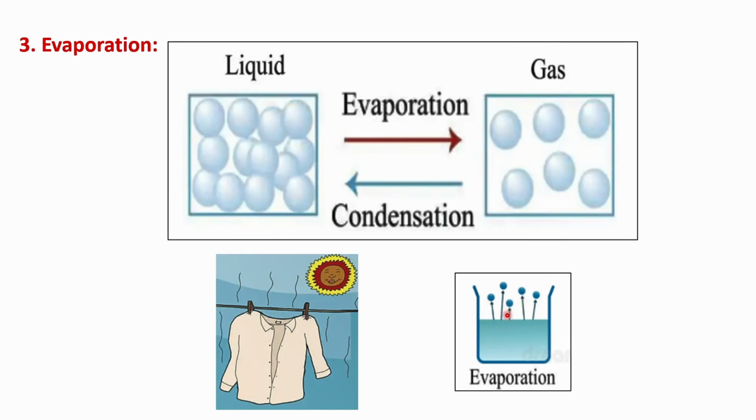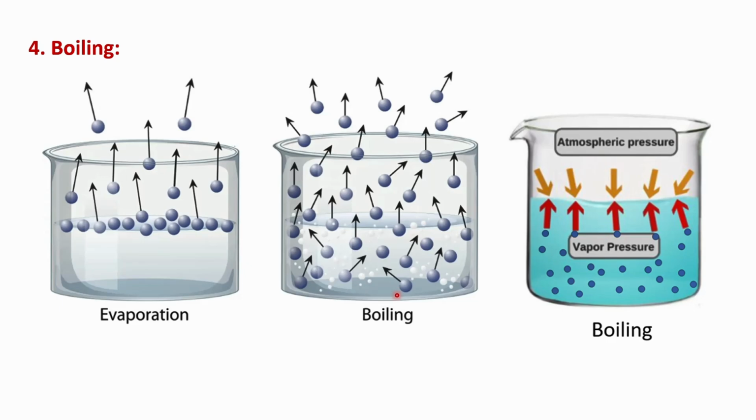For example, we see evaporation when clothes dry in the sun or when sweat disappears from our skin.